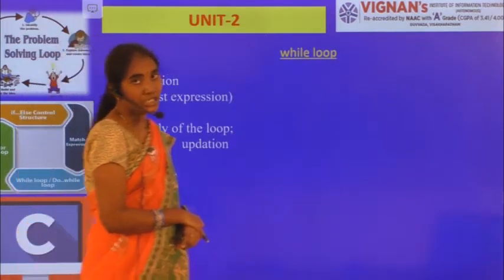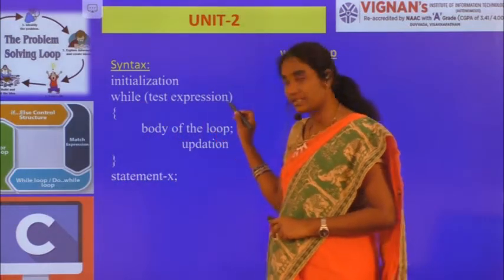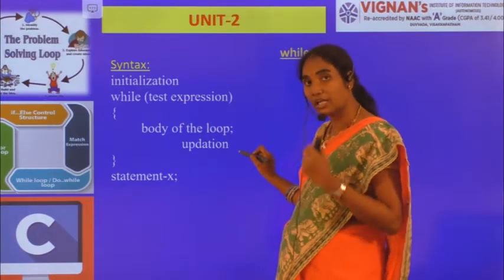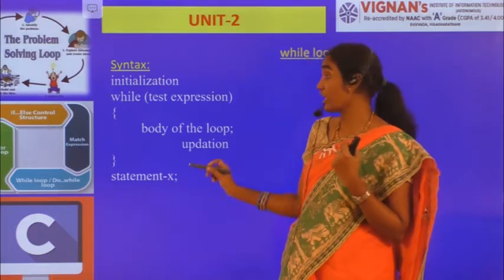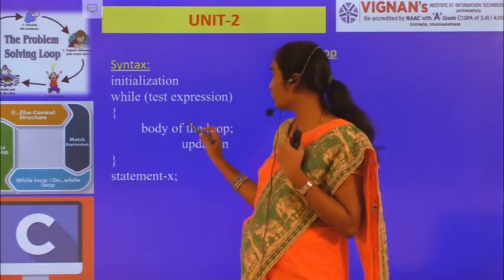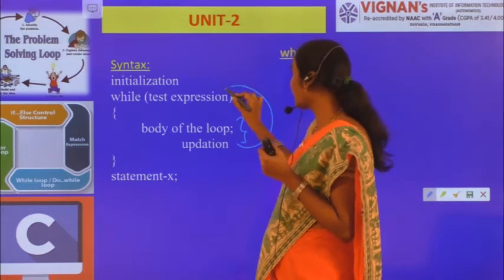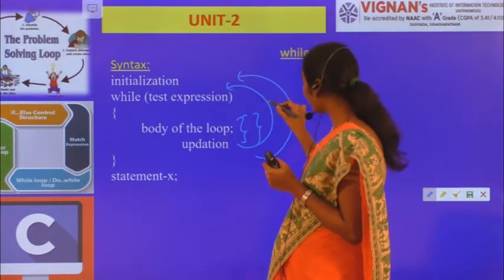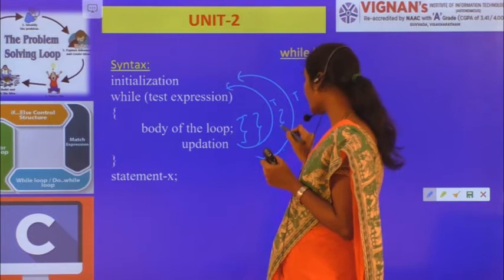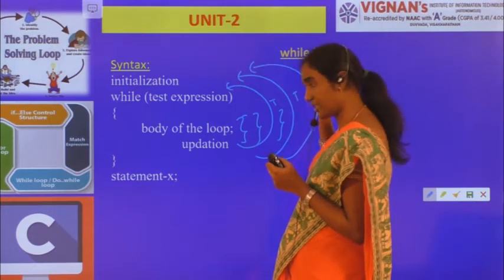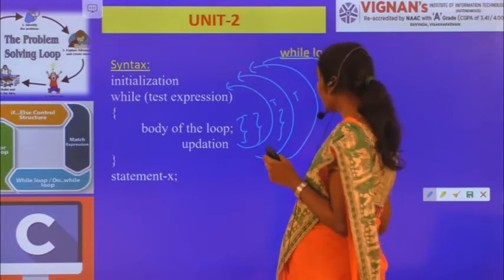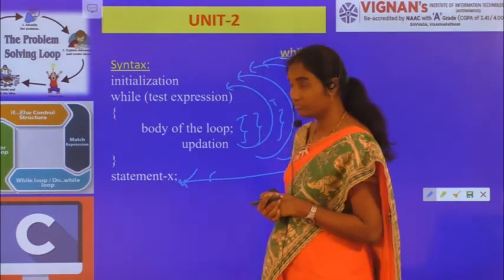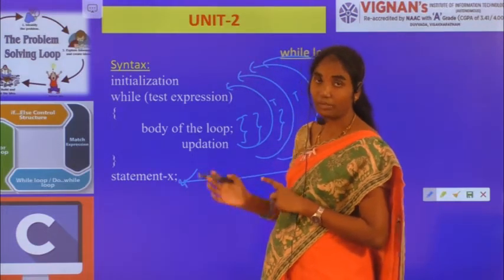This is the syntax: initialization, and then while and test expression. If this test expression evaluates to true, then the body of the loop will be executed, and after that updation, and after that the corresponding statement. So if this test expression evaluates to true, this will be executed, and after that again it will check for the condition, again this will be executed, again it will check for the condition. If this evaluates to false, then immediately the control comes here, that is, statement X will be executed, right? Likewise the while loop works.